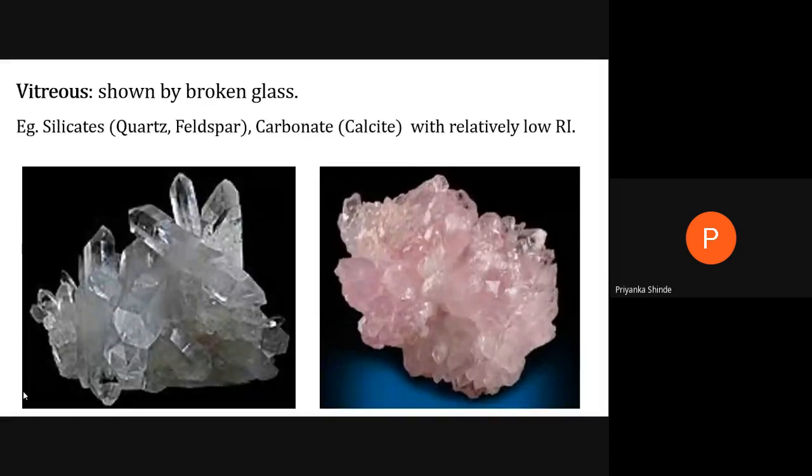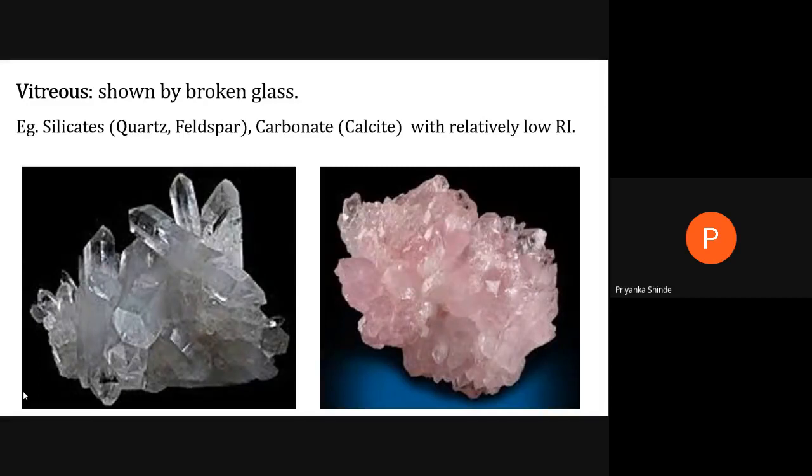Examples are silicate minerals like quartz and feldspar, and carbonate minerals like calcite. They also have a relatively low refractive index, so they shine, but comparatively less than adamantine.